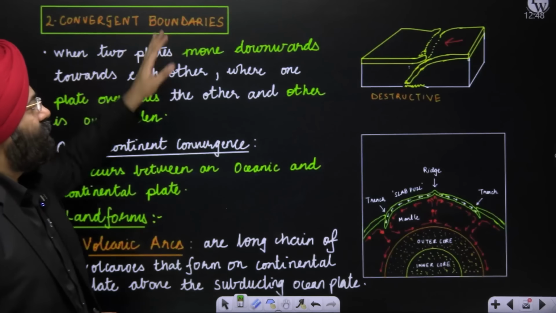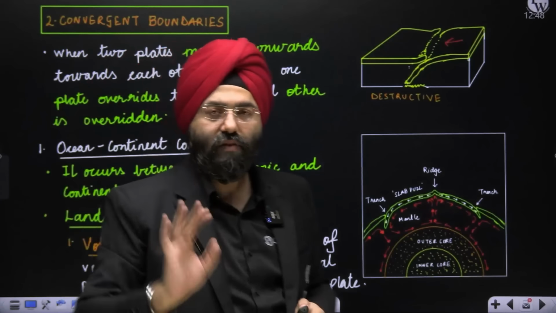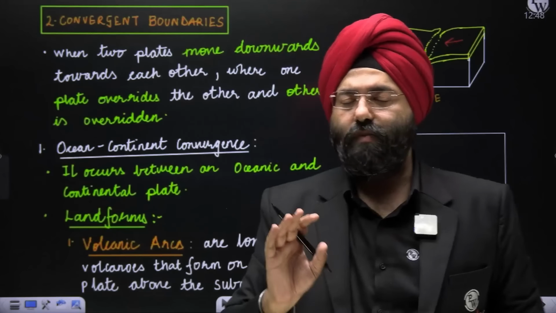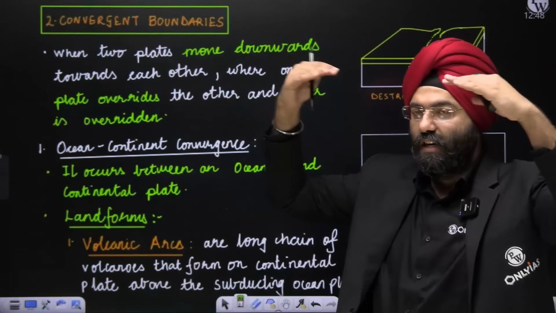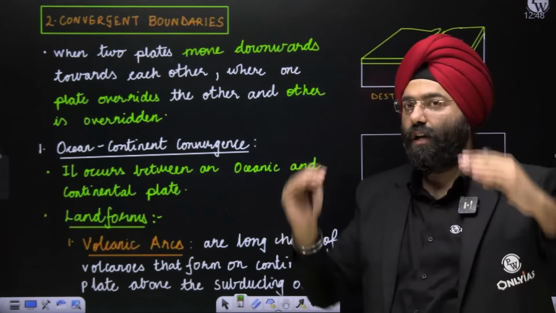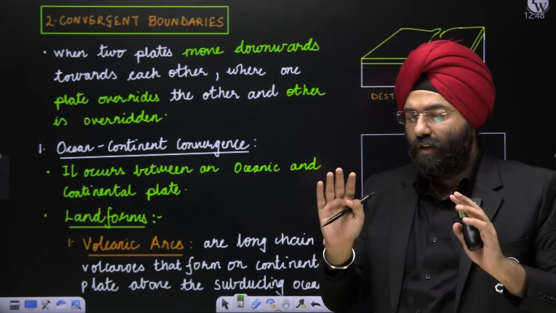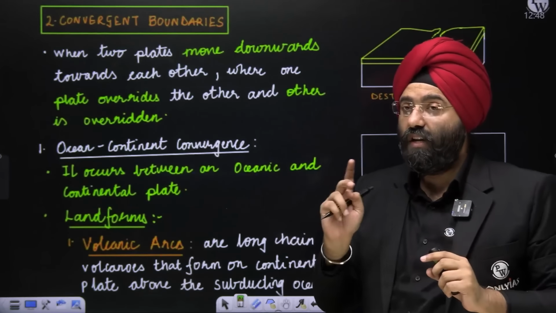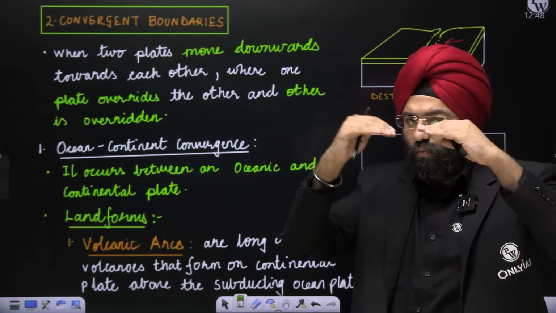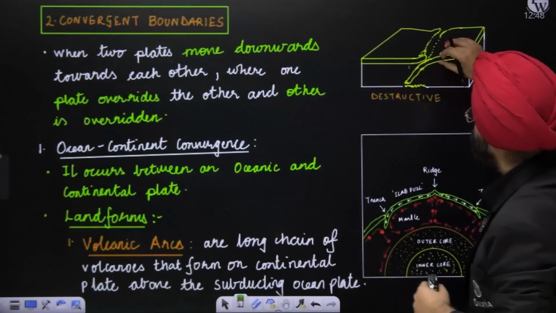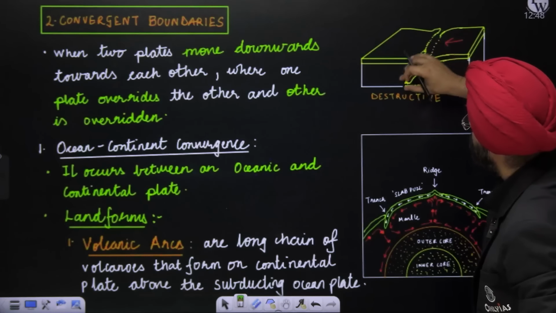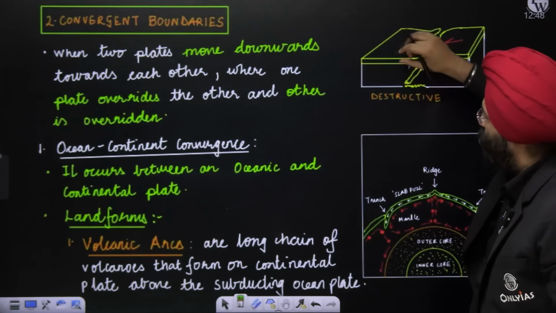Now comes the convergent boundaries. We are done with the divergence. Now comes the convergent boundaries. Convergent means basically two plates are colliding now. Now you have heard the collision taking place, but the very important thing is, which plate will move down? You see over here, we have shown that this plate is moving down and this is here. Why is this not moving down?